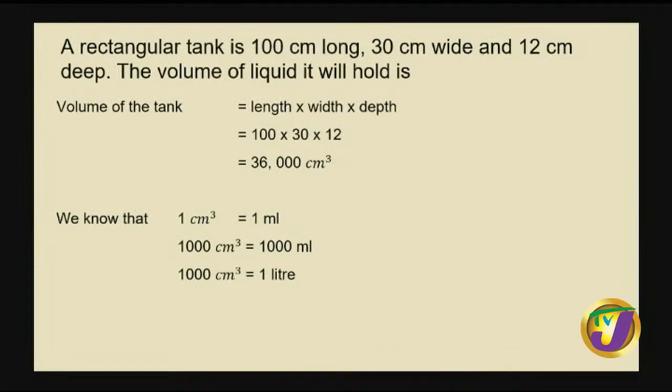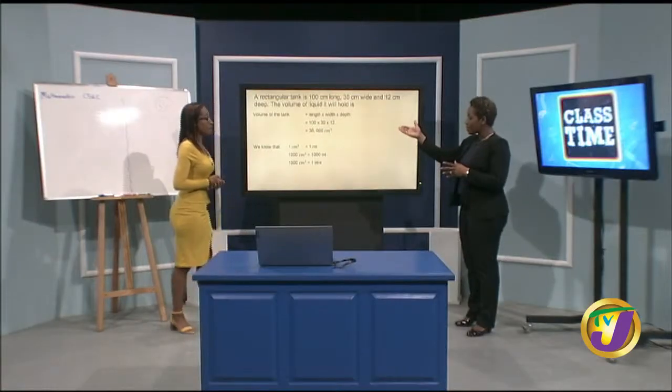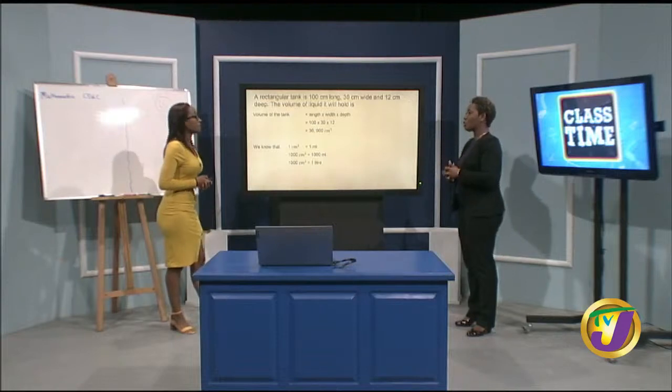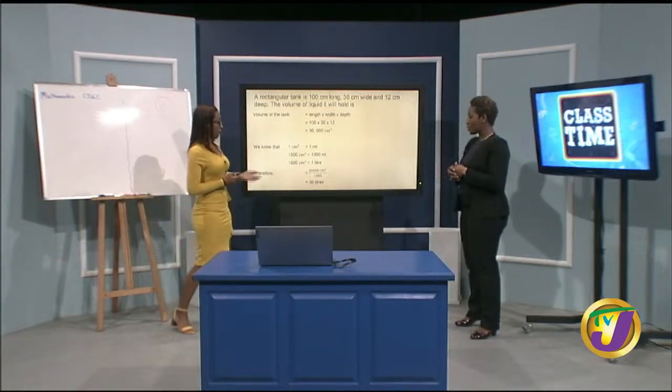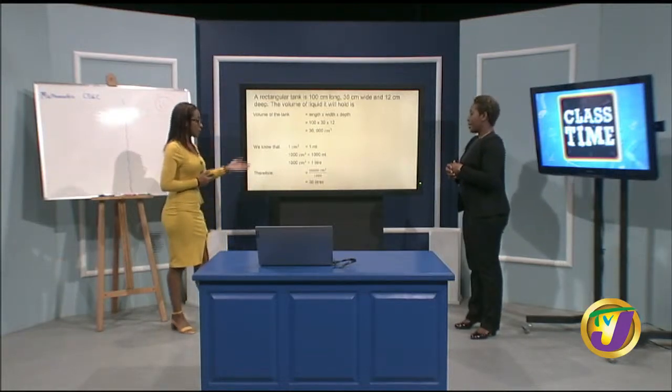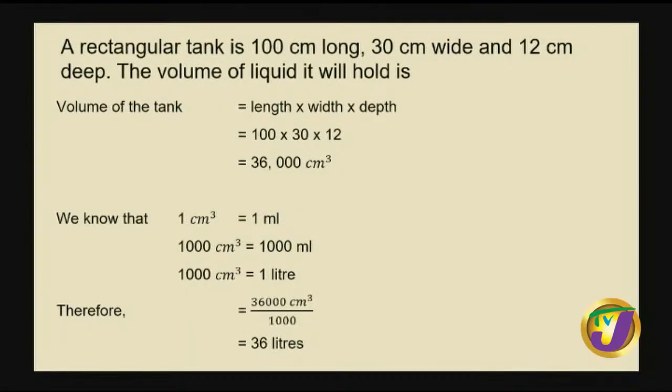So now we can convert our cubic centimeters to liters to match the options in the multiple choice. So we divide our 36,000 cubic centimeters by 1,000 and arrive at 36 liters. There you go.